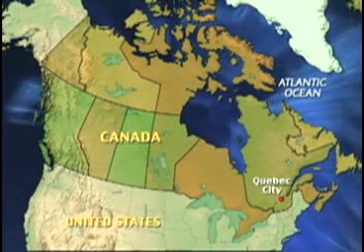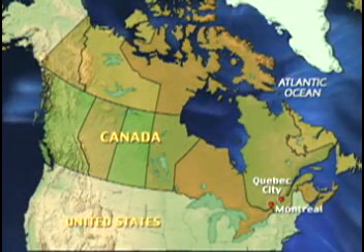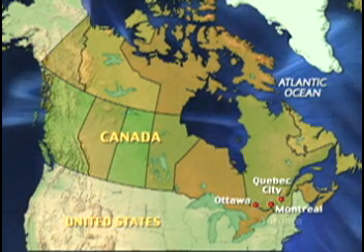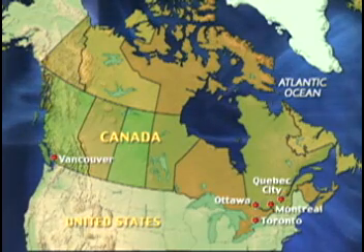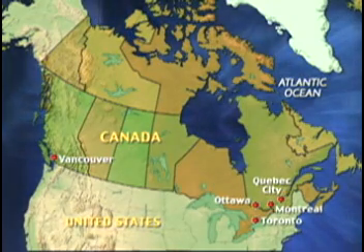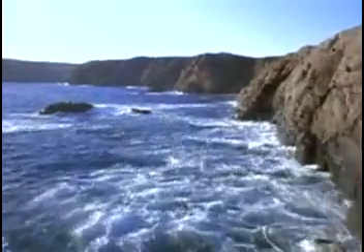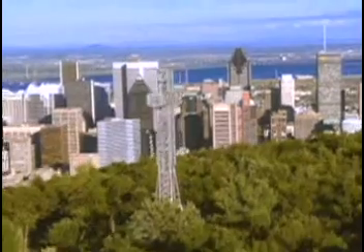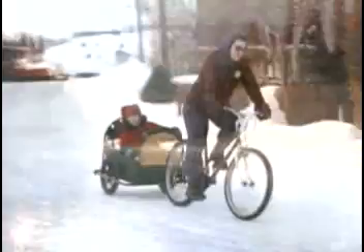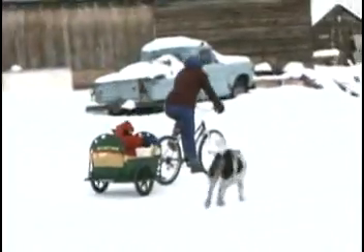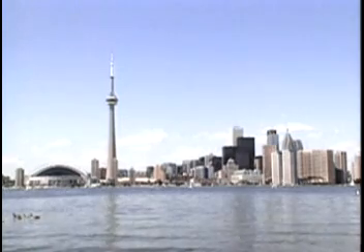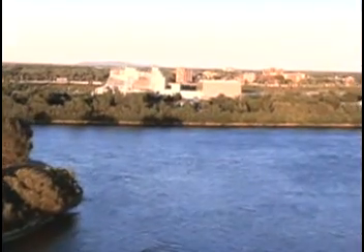Major cities are Quebec City, Montreal, Ottawa, Toronto, and Vancouver, all in southern Canada. Climate and terrain in large part determined where these cities developed. The climate along Canada's southern border is milder than the frozen northern region of the country. Most of the big cities developed along rivers, lakes, and oceans.